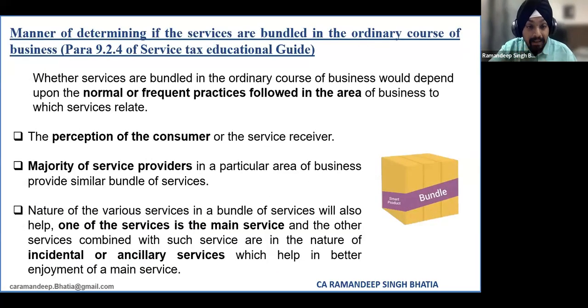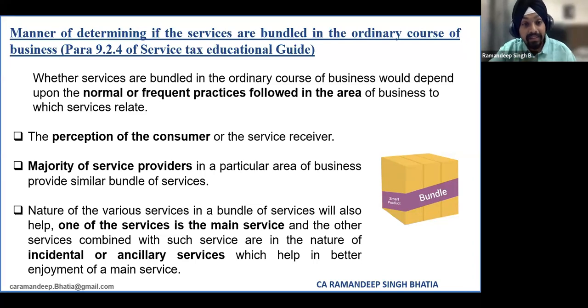Dear friends, as we are aware, this bundling concept is not new to us. It was again present in the case of service tax, even though we do not have any guidelines in the GST. But for the sake of reference, we have the education guide in the case of service tax, which has given us some criteria to identify whether particular services were naturally bundled or not.